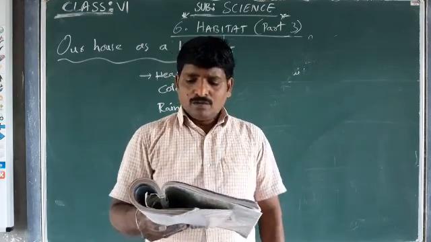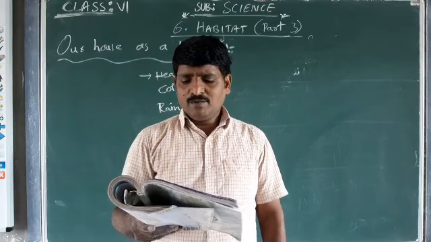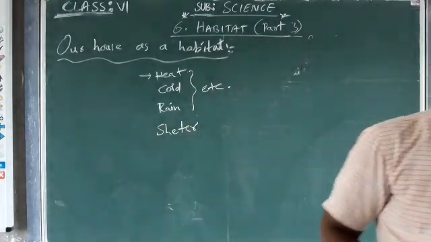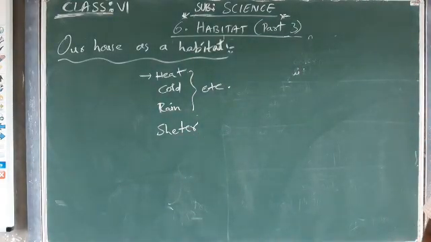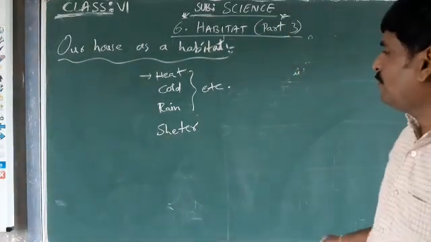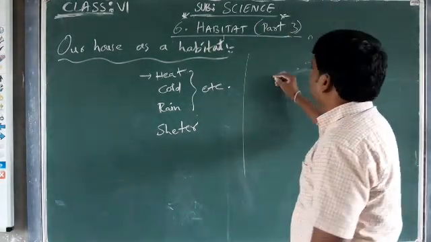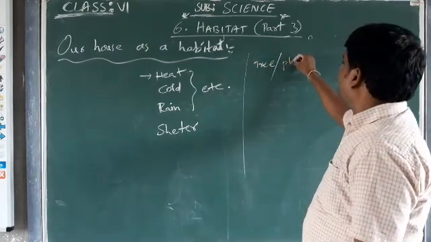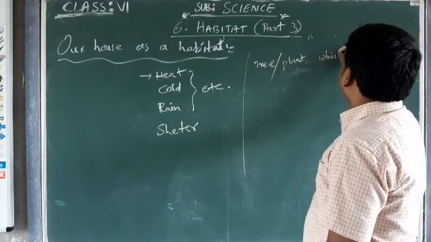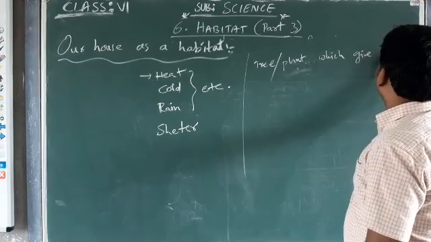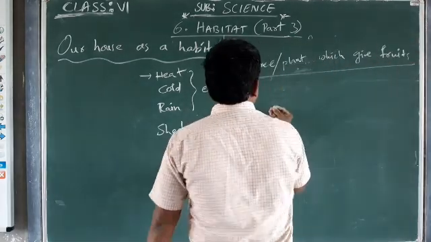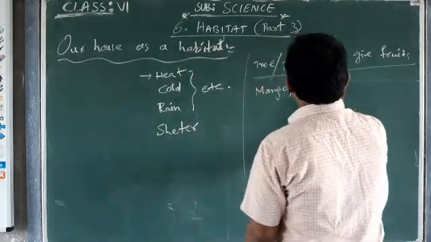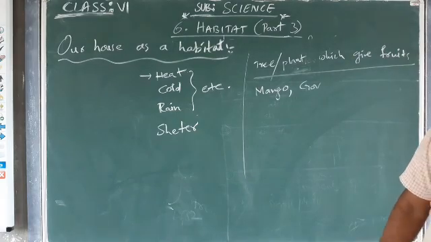We also grow some plants which give us fruits and vegetables. We grow trees which give us fruits, such as mango and guava.